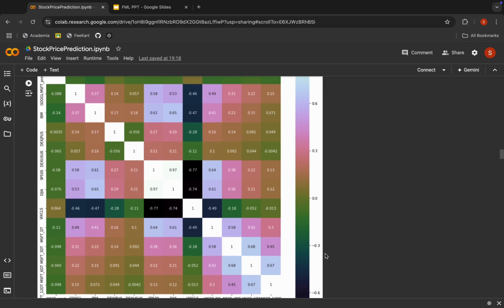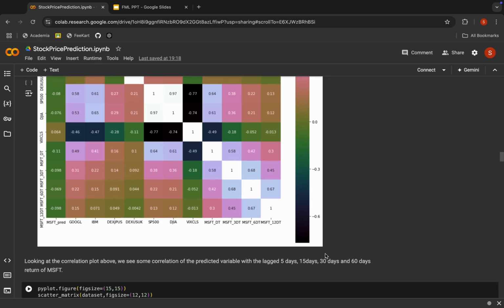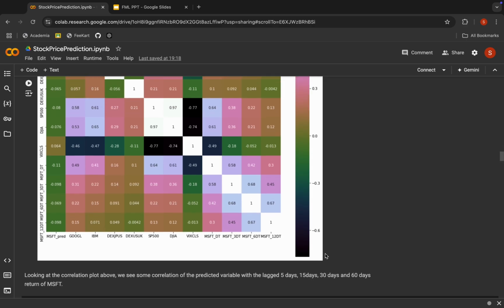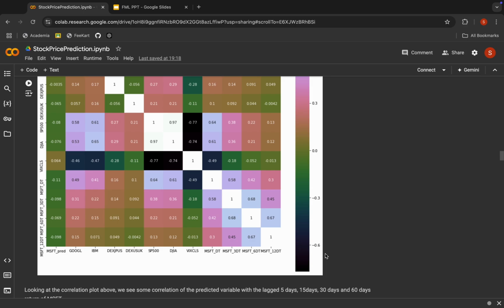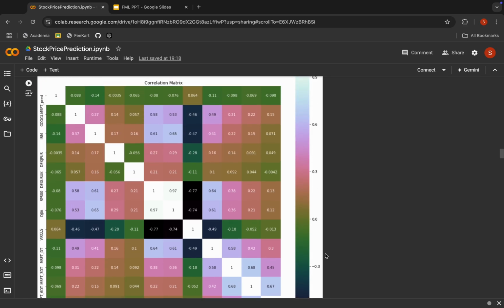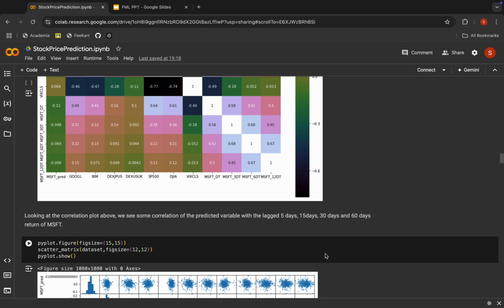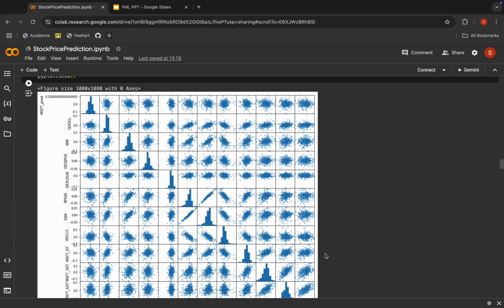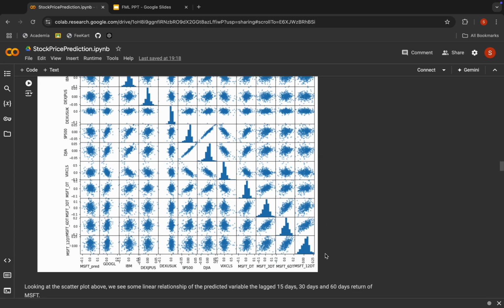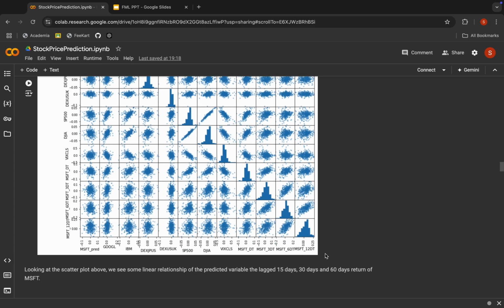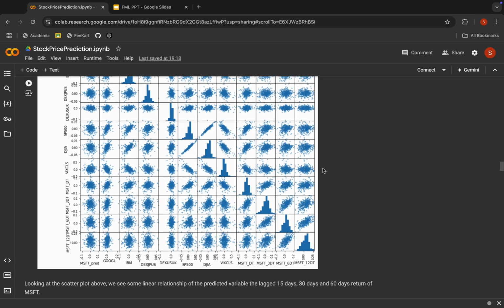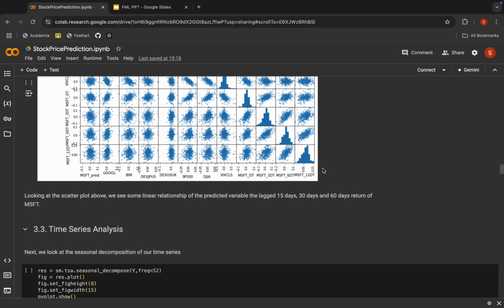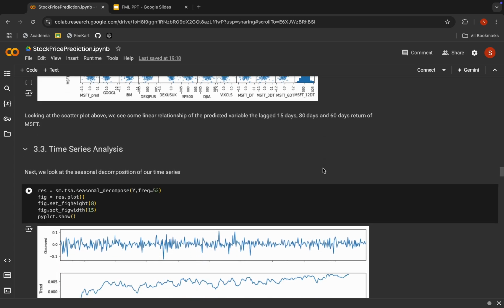In the correlation matrix, you can clearly see higher correlation values between the lagged 5 days, 15 days, 30 days and 60 days of the Microsoft return. Naturally, they show higher correlation between them. We can use the scatter plot to confirm it. In the scatter plot, you can also see there is a linear relationship between 15 days, 30 days and 60 days of Microsoft stock returns. So we can say they are highly correlated.